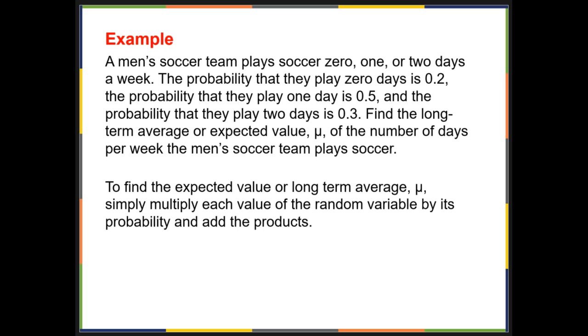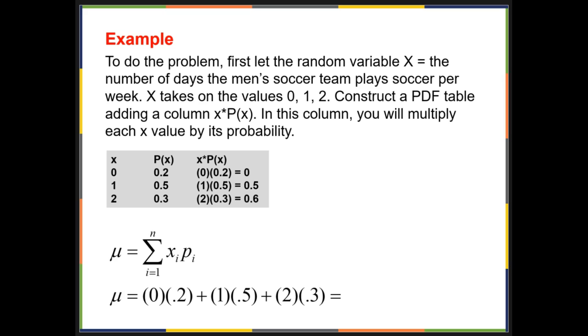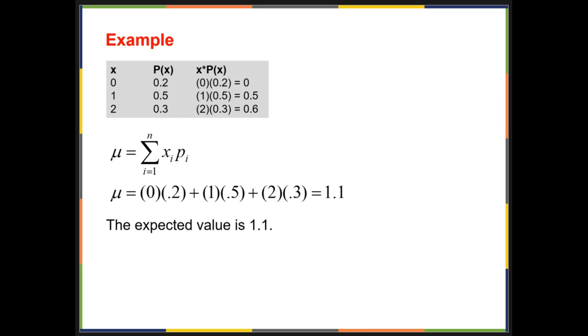To find the expected value or long-term average mu, simply multiply each value of the random variable by its probability and then add everything up. So to do this problem, we're going to first let the random variable x equal the number of days the men's soccer team plays soccer per week. So x takes on the values 0, 1, or 2. Then we're going to construct a PDF table, adding a column of x times the probability of x. In this column, we will multiply each x value by its probability. Once we do that, we get the expected value of